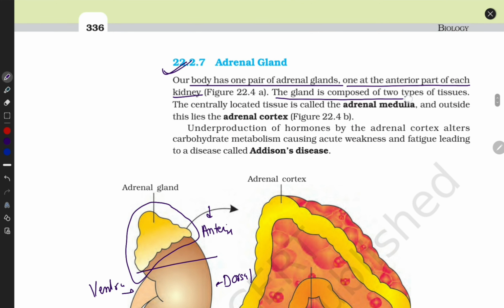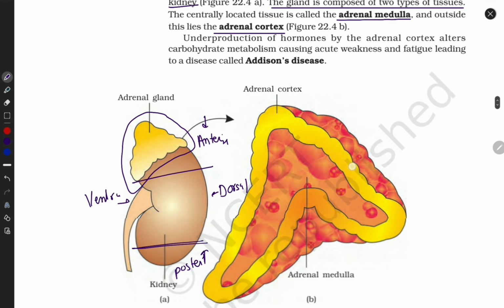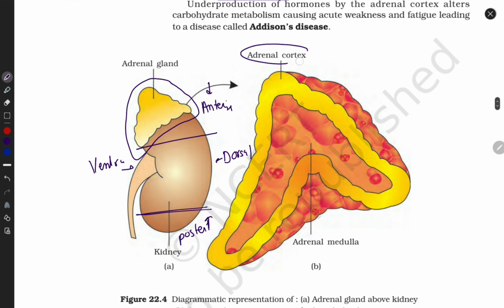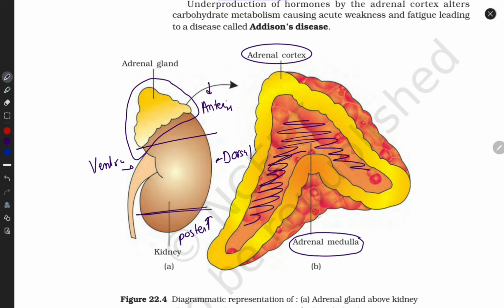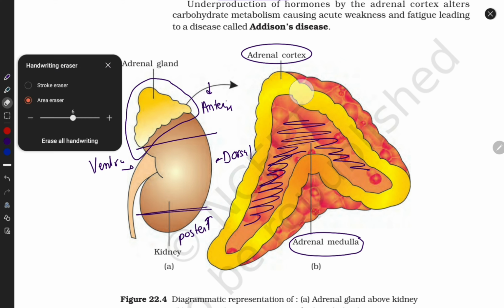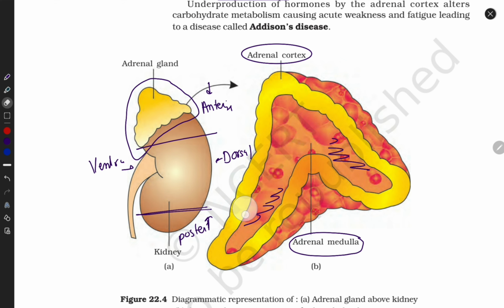The gland is composed of two types of tissue. First, the adrenal medulla, and second, the adrenal cortex. The outer region we call the adrenal cortex, and the inside region we call the adrenal medulla. Look here, this is the adrenal medulla, and the surrounding cortex region. Clear, guys? Very clear.